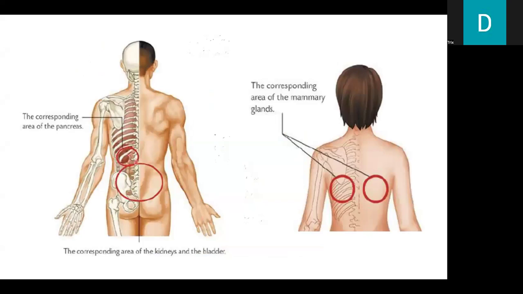We can see here the corresponding area of the pancreas and the corresponding area of the kidneys and the bladder and the corresponding area of the mammary glands is here.